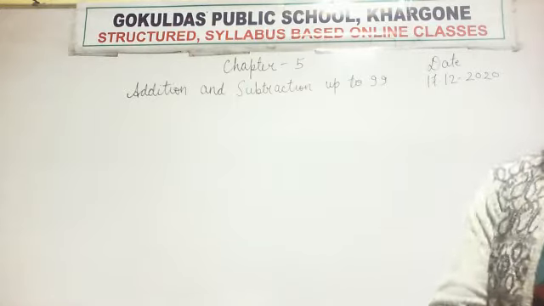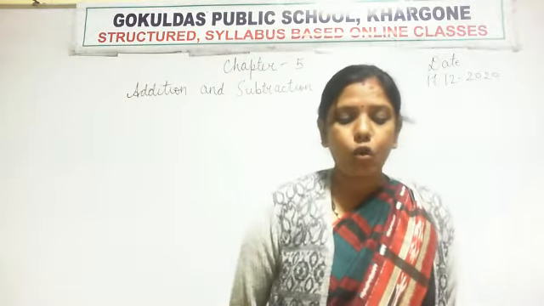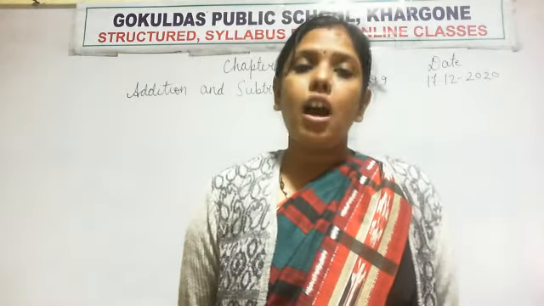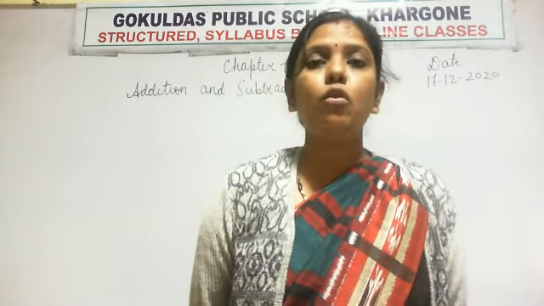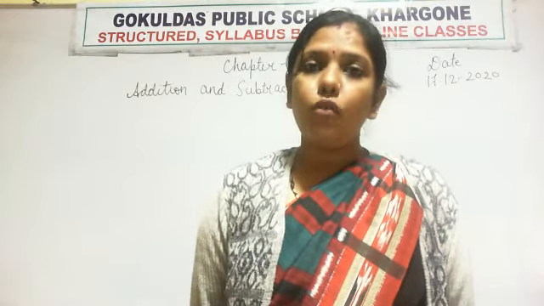Now see what is the first topic given. What is the first topic? Addition by forward counting. This topic we have done in our previous chapter also. In chapter 4 also we have done this topic, addition by forward counting.